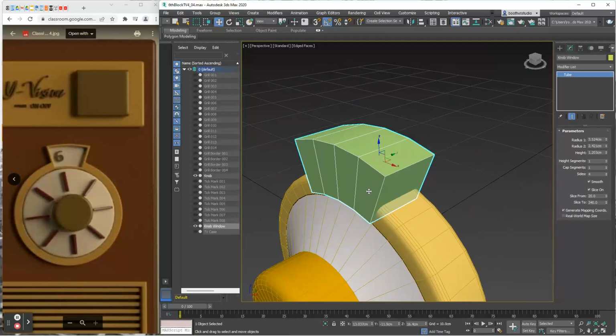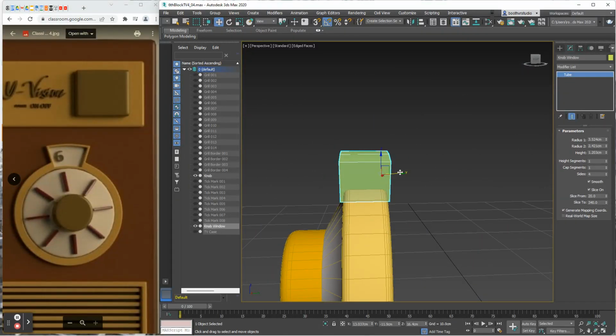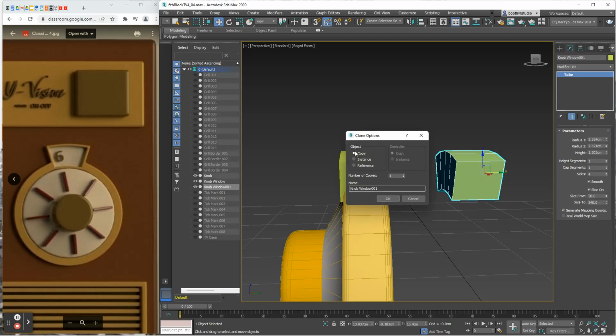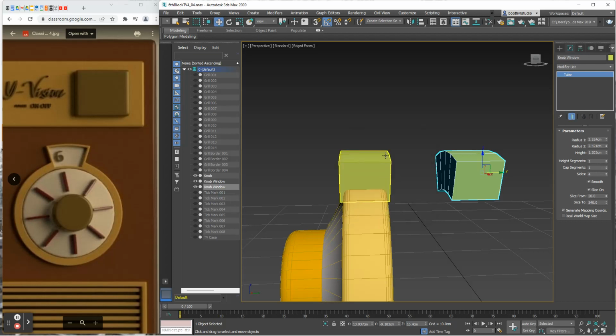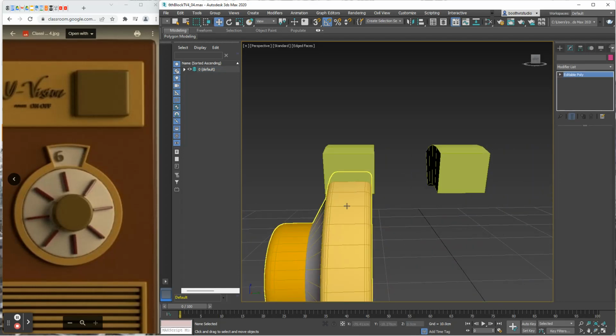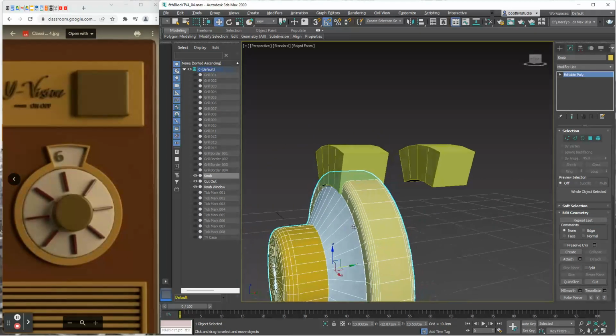Now, this first piece, I'm going to do this in 2 stages. This first piece I'm going to use to cut out the spot that I'm going to fit something into. So I'm going to hold my Shift key down and make a copy here. I just want to make it a copy. And this one I'm going to call the knob window. And I'm going to click back on this original one, and instead of calling it knob window, I'm going to call it cut out, because it's the piece that I'm actually going to use to cut out the space in this knob window.